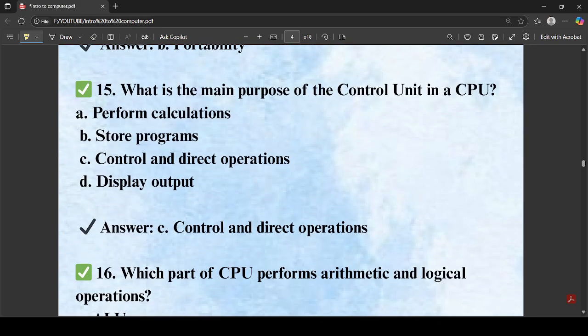What is the main purpose of control unit in a CPU? The main purpose of control unit in a CPU is to control and direct operations. Here we have the option perform calculation. This is performed by the ALU. Store programs is done by the memory unit. Display output is done by the output devices. Here the control and direct operation is the main purpose of control unit.